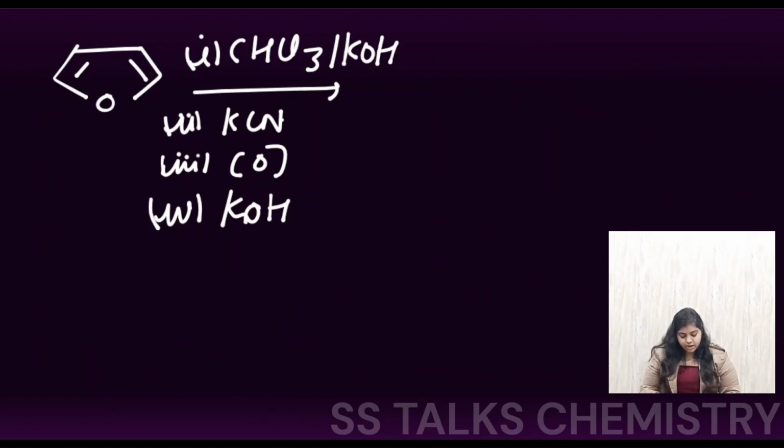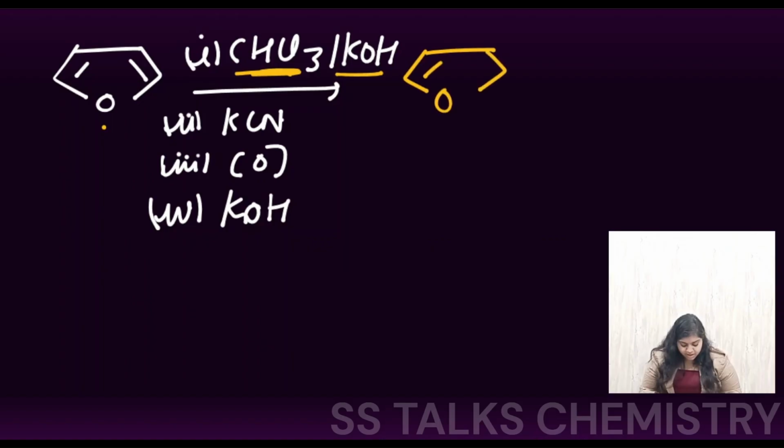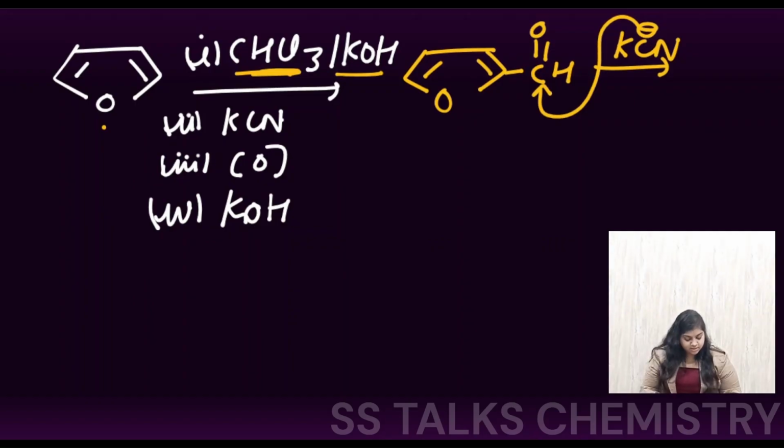Okay. So now here is another name reaction you are going to encounter in this case. So the first step is the aldehyde group, aldehyde will be formed in the presence of CHCl3 and KOH. Alright. So the first step will be the formation of this species. Right. Now in the next step they have passed KCN. So CN negative is there, that is an ionic species. Now this bond can break and it is going to attack at this species, and this electron density will be shifted to the oxygen, giving us this species.